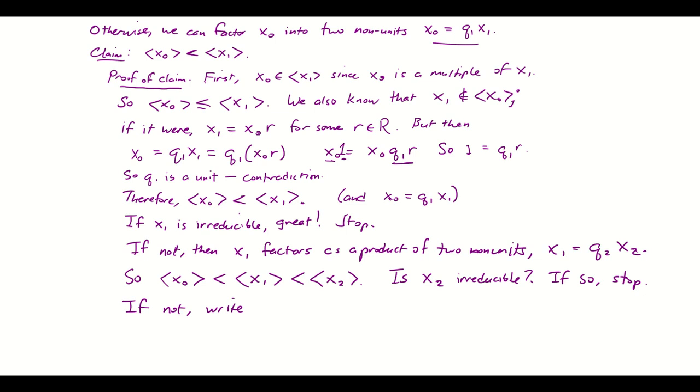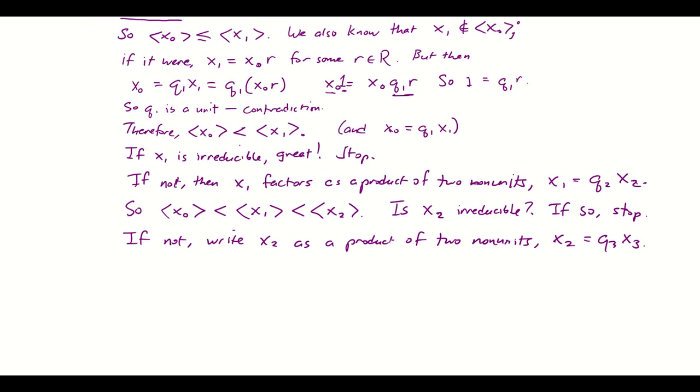Write x2 as a product of two non-units. x2 equals q3 times x3. And now at this point, I have a longer chain of ideals. x naught, subideal of x1, subideal of x2, subideal of x3.